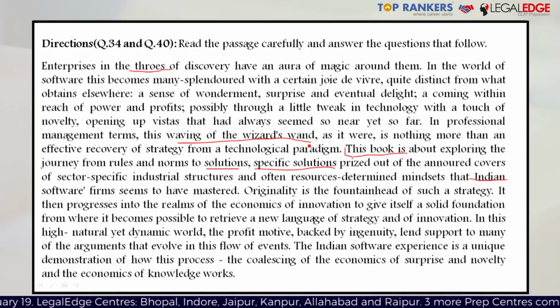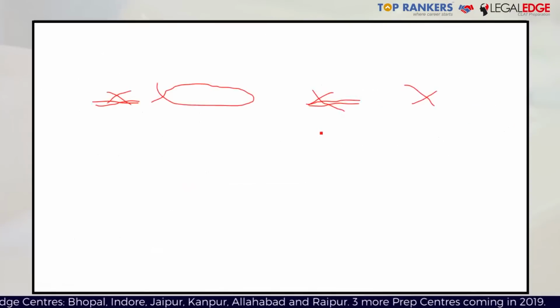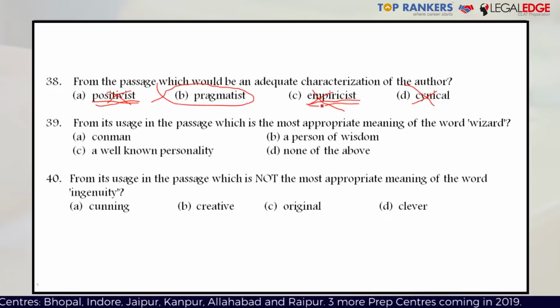So this is the context in which the author is talking, and therefore, for this particular question, the answer has to be option B, which is a person of wisdom. To question 40.